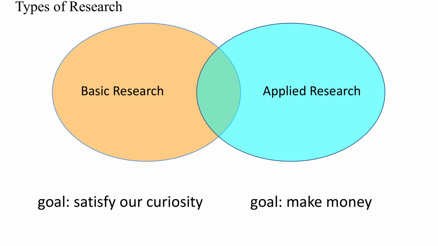Research is often classified as basic or applied research. The goal of basic research is to satisfy our curiosity, while the ultimate goal of applied research is to make money. But projects can also be both basic and applied. For instance, a completely new chemical reaction discovered by doing basic, high-risk research, that is, research with a low probability of success, might enable a less expensive synthesis of some important compound. Such accidentally useful results are rare, however.